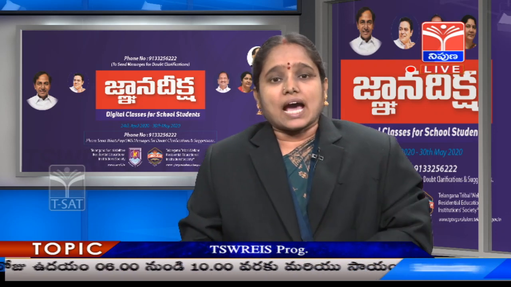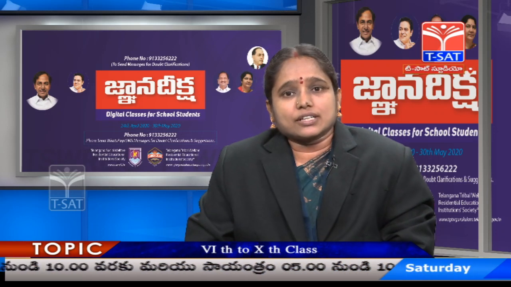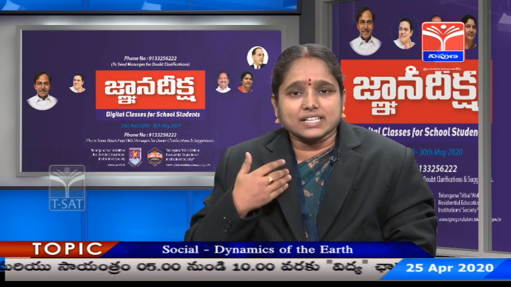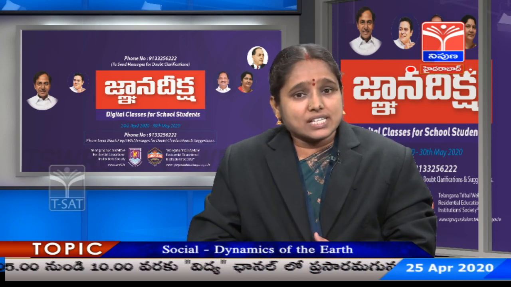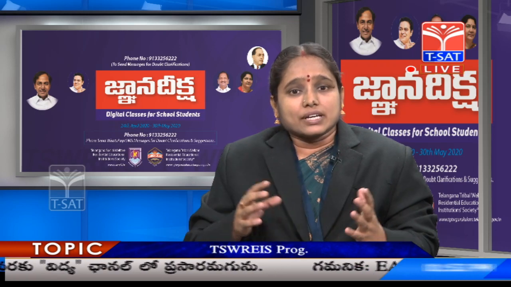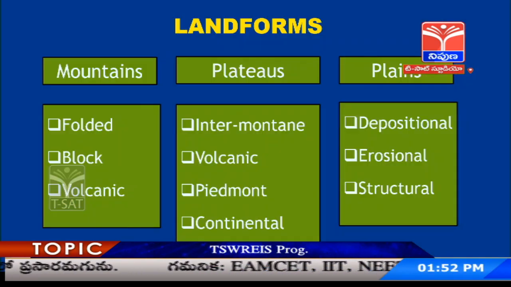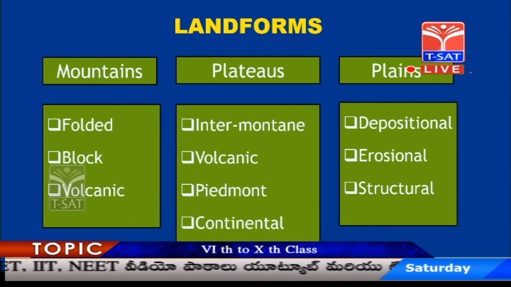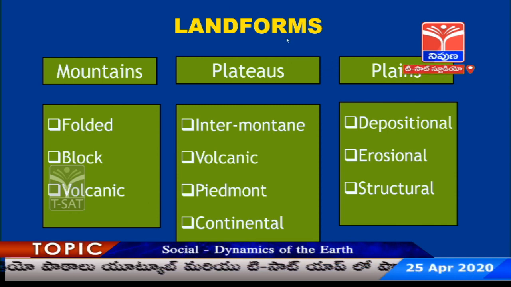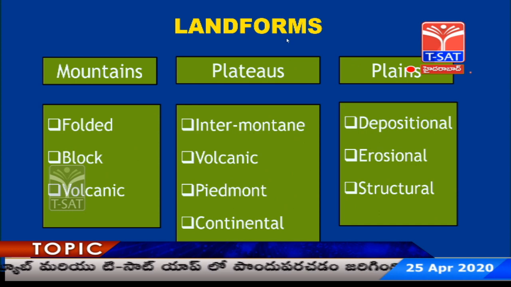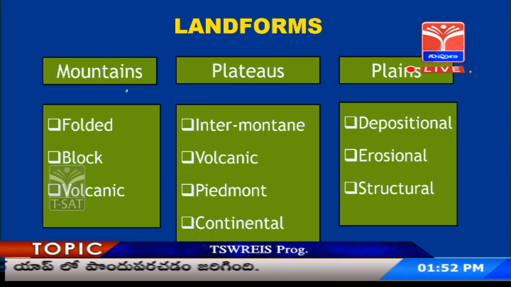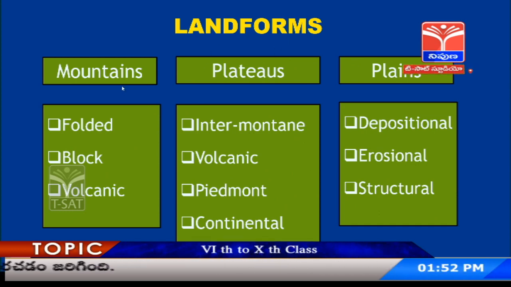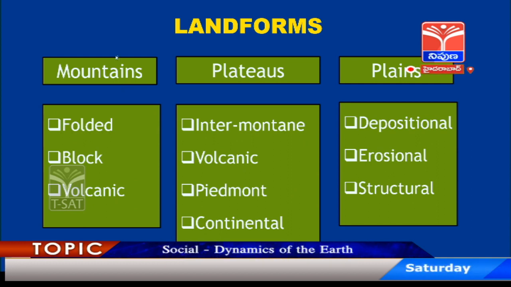Let's begin. As soon as we hear the word earth, the picture we get in our mind is a landform. What is a landform? A landform is defined by its size, shape, location, and what it is made of. So you can see the 3 types of landforms displayed on the screen here. Though there are many forms of land, broadly they are categorized into 3: mountains, plateaus, and plains.